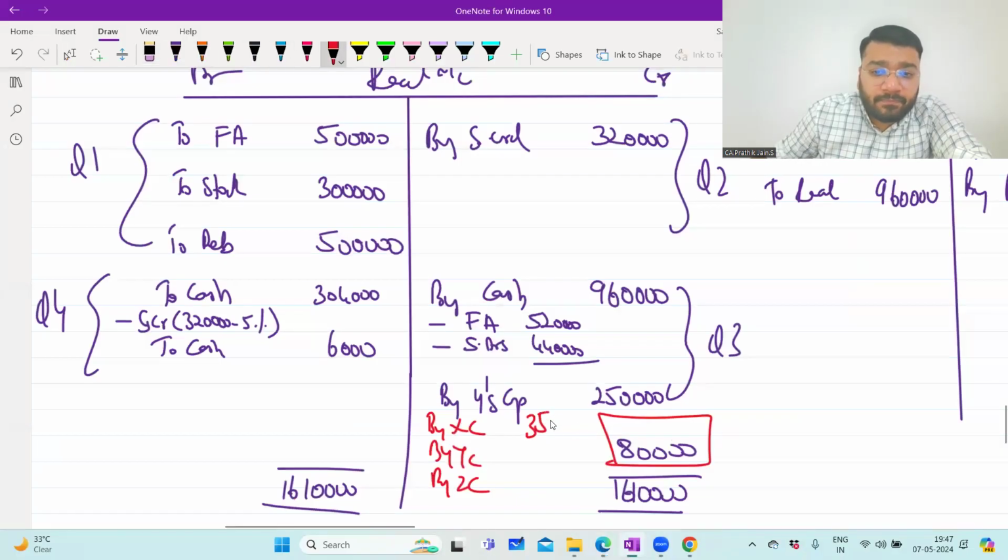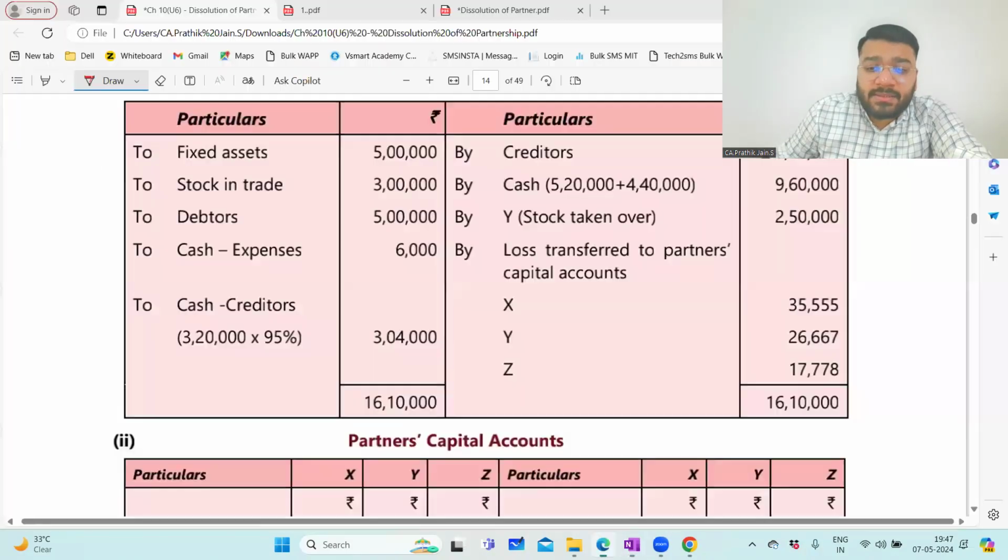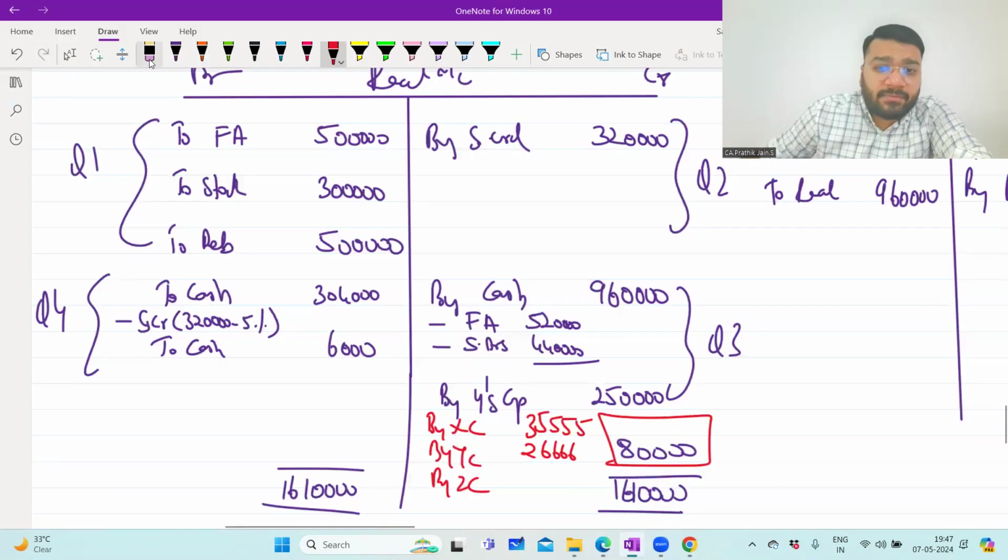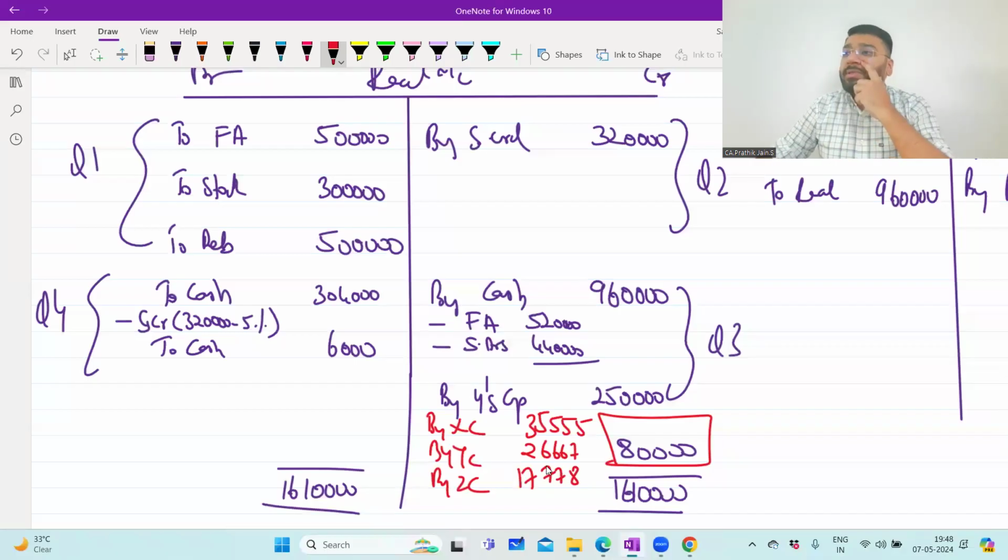Then 26,666. So make it 667. Round off. Then 17,778. How do you do this in calculator? Can you please tell me? So one time only you do, no?